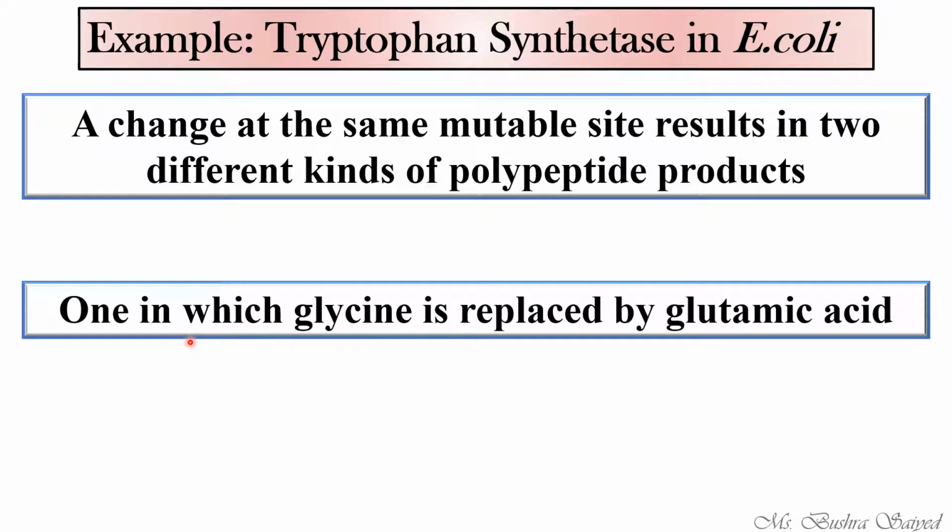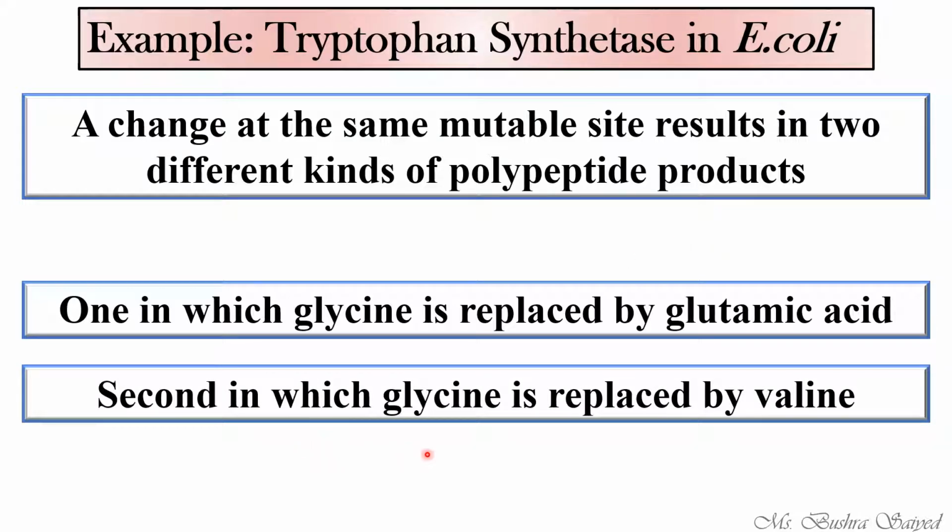We know that a polypeptide chain is made up of different amino acids. One change is where glycine is replaced by glutamic acid. The amino acid is being replaced. The normal one is glycine, but the abnormal one is glutamic acid. That is one change. The second change is where glycine is replaced by valine. Again, normal is glycine, but it is replaced by valine. So this is how one particular mutable site can give rise to multiple mutations. Okay, so this is one of the examples.